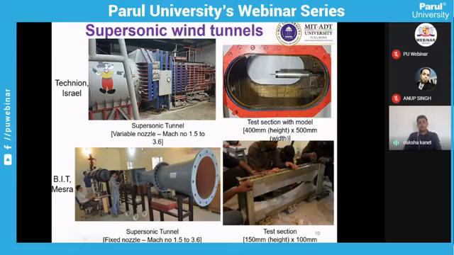And this is the example of the BIT Mesra supersonic wind tunnel model, where you can see the Mach number is similar, 1.5 to 3.6, but the nozzle is a fixed nozzle. So here the Mach number is controlled by some pressures at the inlet to generate the required Mach number at the test section. And this is the test section size at BIT Mesra, 150 by 100 mm, that you can see the difference. And as your test section size varies, the actual size of your wind tunnel and the power requirement will vary.